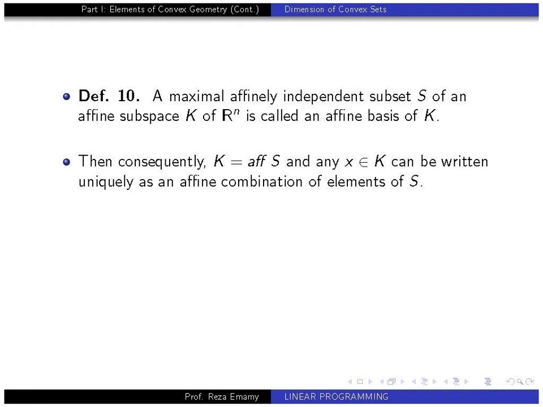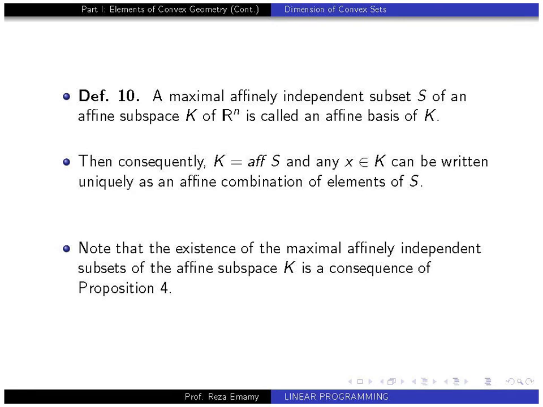Remember, here there are two points in this relation. First, the maximality of this set S implies that K must be the affine hull of S, and since this is a basis, they are affinely independent, so that representation must be unique. So there are two things: uniqueness, and maximality implies that S is the real generator of the whole affine subspace.